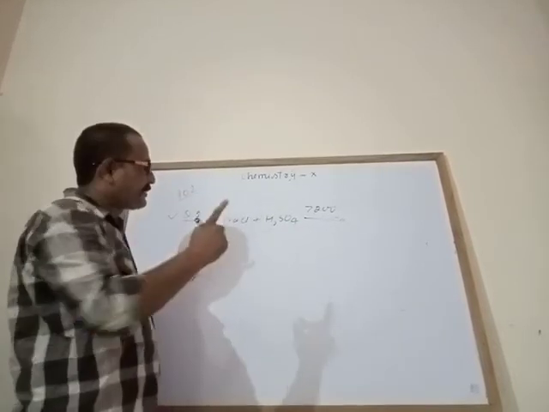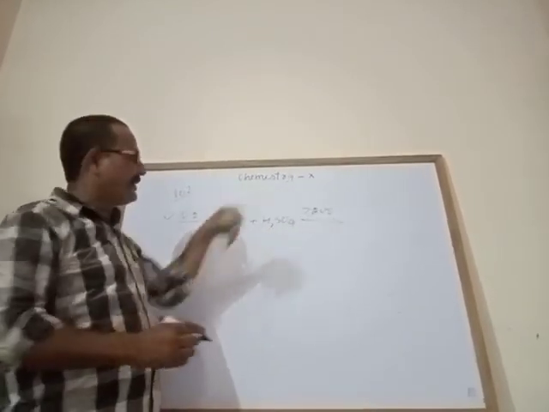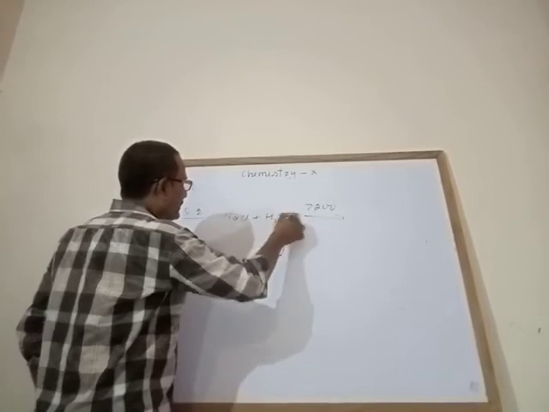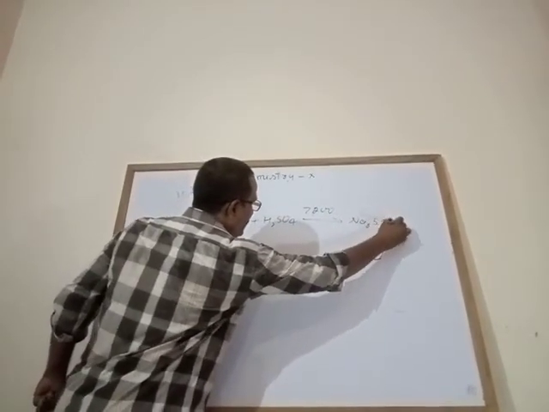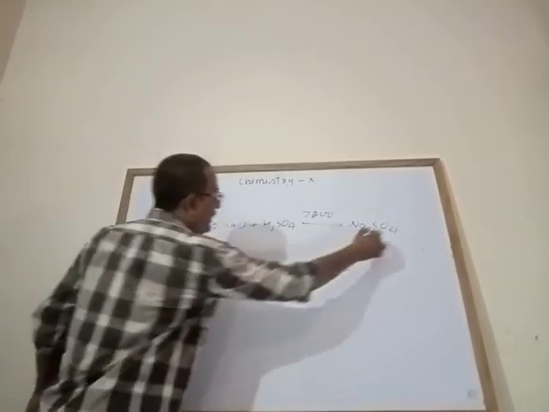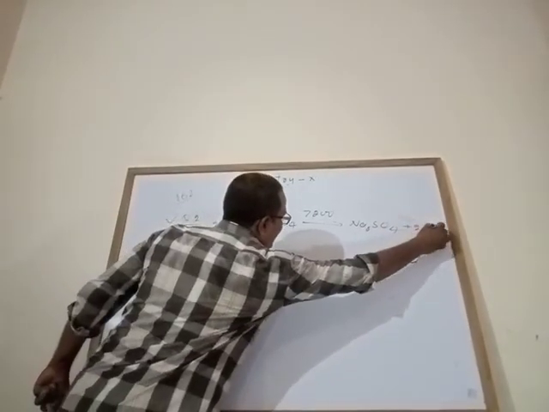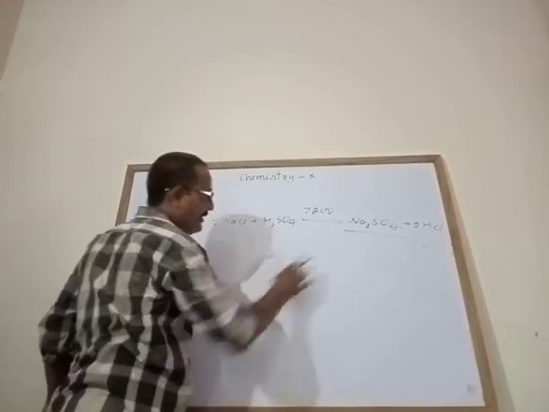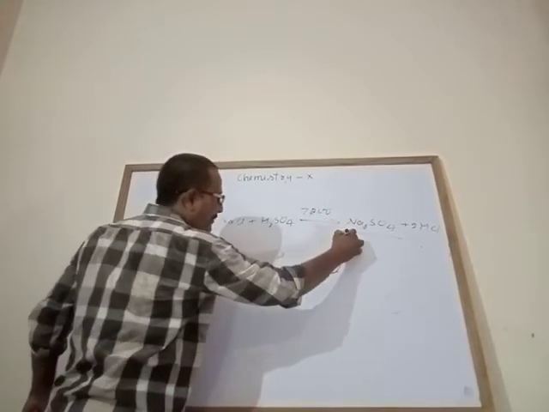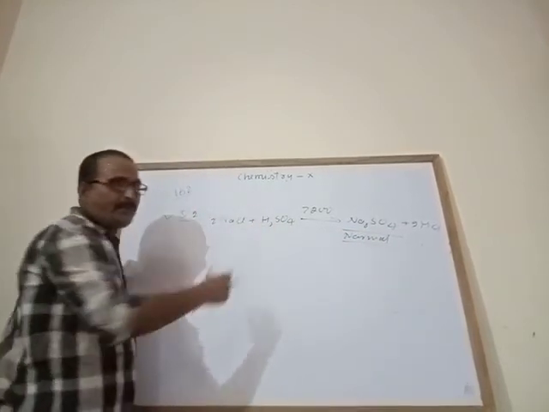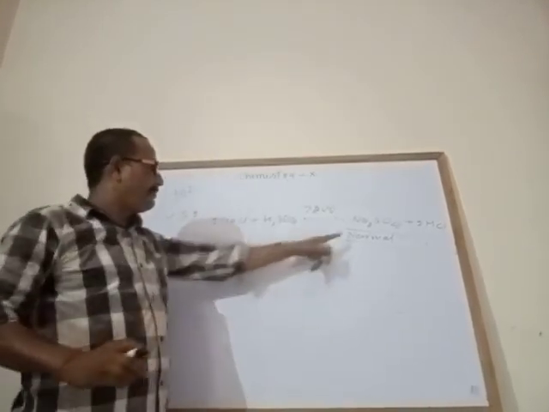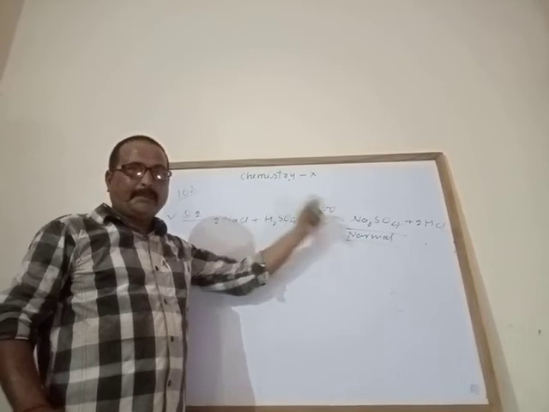It forms sodium sulfate and 2HCl. This is the hard crust formed. This is a normal salt, and it is difficult to clean from the glass apparatus.